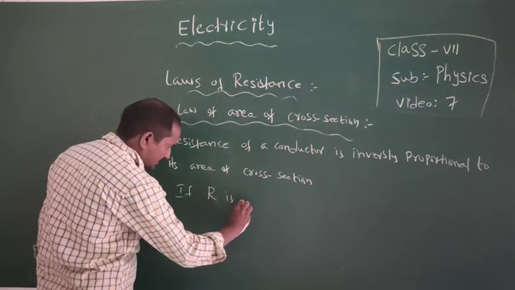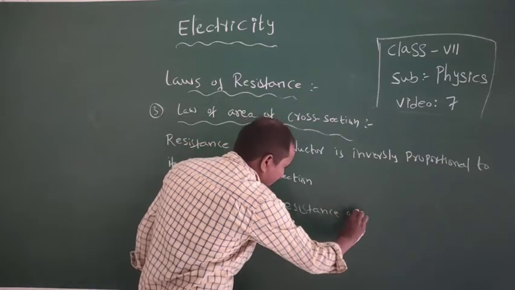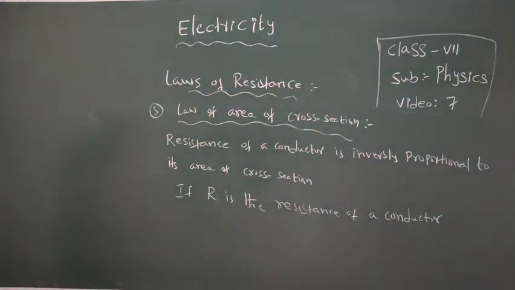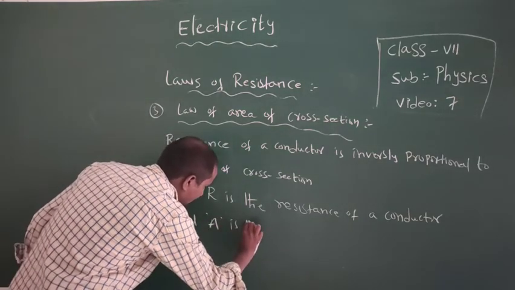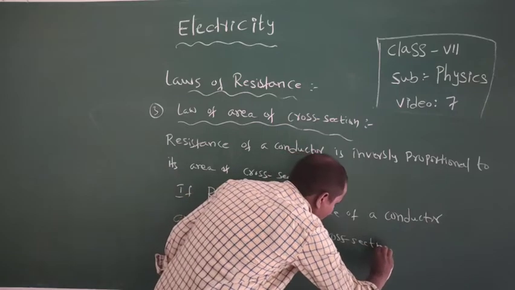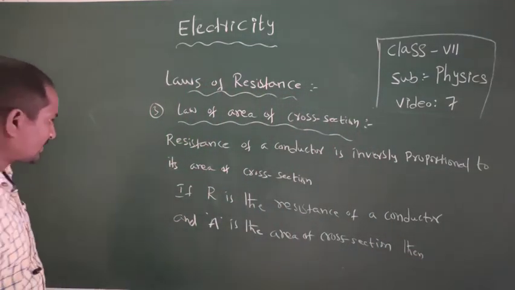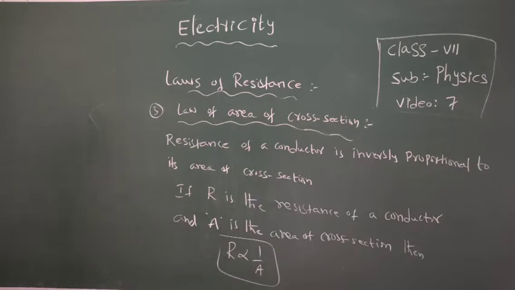If R is the resistance of a conductor and A is the area of cross section, then according to the third law we can write here R is inversely proportional to the area of cross section.